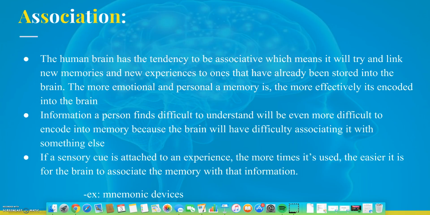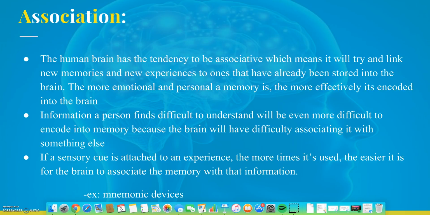form one memory. Association: the human brain has a tendency to be associative, which means it will try to link new memories and new experiences to ones that have already been stored in the brain. The more emotional and personal a memory is, the more effectively it's encoded into the brain. Information a person finds difficult to understand will be even more difficult to encode into memory because the brain will have difficulty associating it with something else. If a sensory cue is attached to an experience, the more times it's used, the easier it is for the brain to associate the memory with that information.